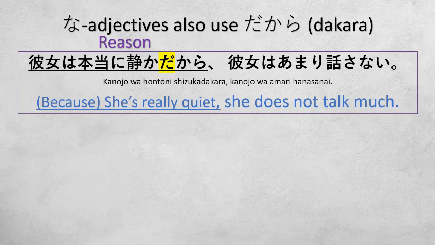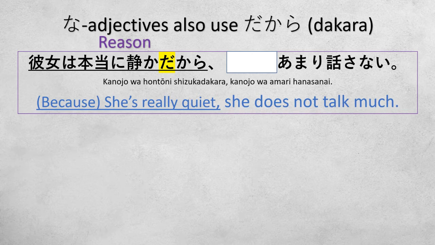For example, kanojo wa hontou ni shizuka dakara kanojo wa amari hanasanai. Now, as you can see here, kanojo wa is redundant, so we will remove it and just say amari hanasanai. The topic is already obvious. We do not need to repeat the topic kanojo, or she. Again, kanojo wa hontou ni shizuka dakara amari hanasanai.